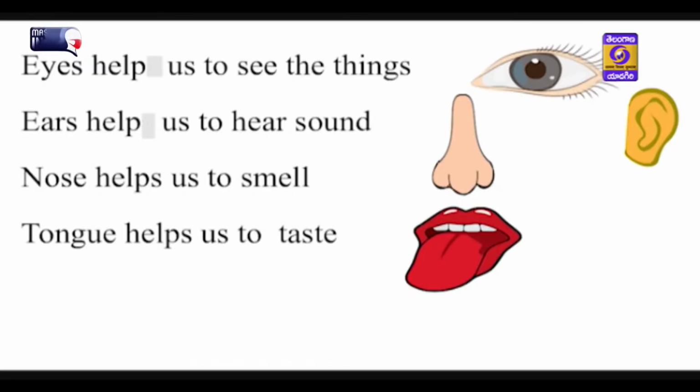Today we are going to learn about a new topic. Students, do you know how we perceive things around us? Yes, of course. With the use of our senses, we know the world around us. Eyes help us to see things. Ears help us to hear sound. Nose helps us to smell. Tongue helps us to taste. And skin helps us in the sense of touch.